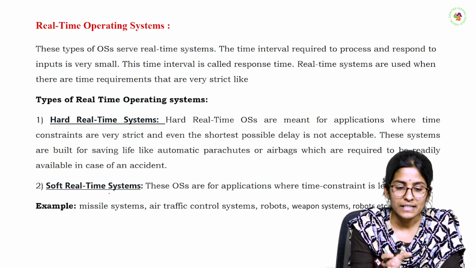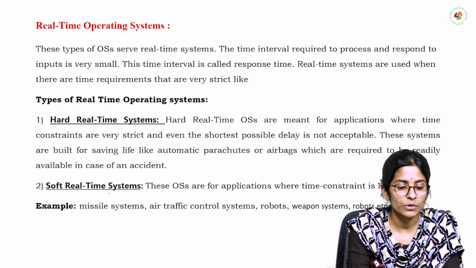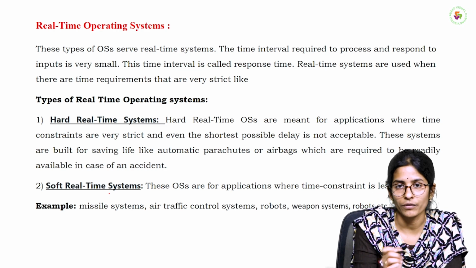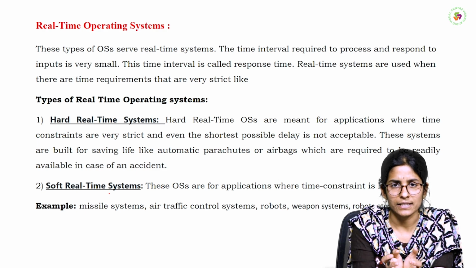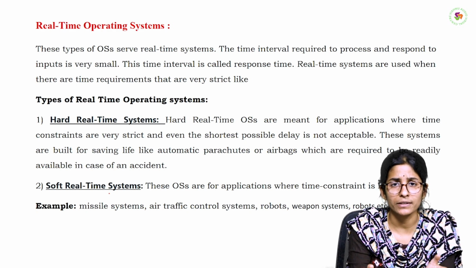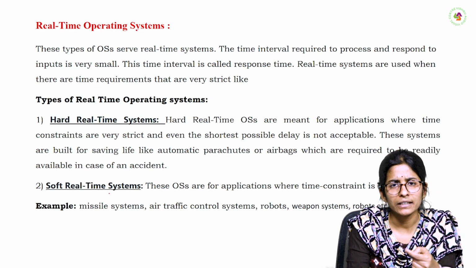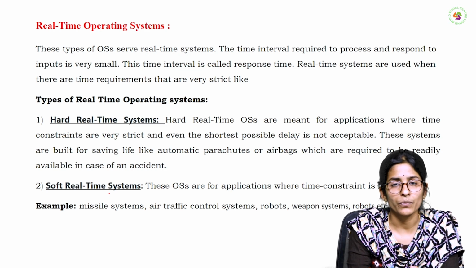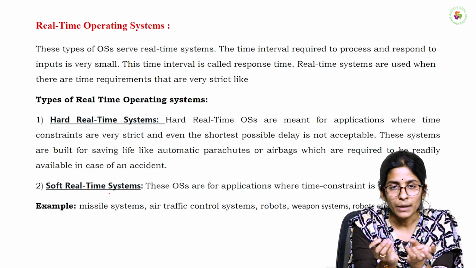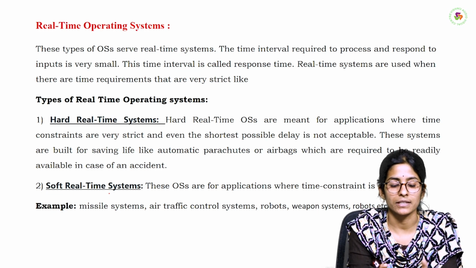Actually in this real-time operating system, we have two types: hard real-time and soft real-time. In this type of operating system, the time interval is very small. If the user gives any action, definitely in a fraction of a second, the operating system responds to that request. So the time interval is very small in this type of hard real-time operating system.